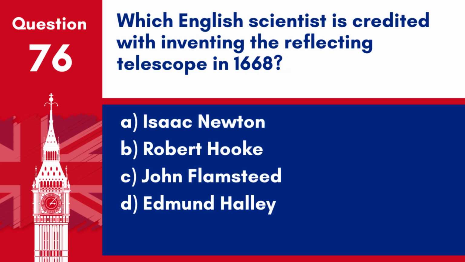Question 76. Which English scientist is credited with inventing the reflecting telescope in 1668? A. Isaac Newton. B. Robert Hooke. C. John Flamsteed. D. Edmund Halley. Answer. A. Isaac Newton. Isaac Newton is credited with inventing the reflecting telescope in 1668, a breakthrough in astronomical instruments.